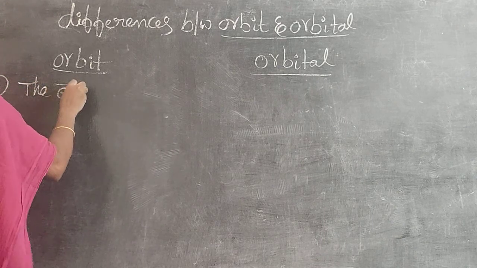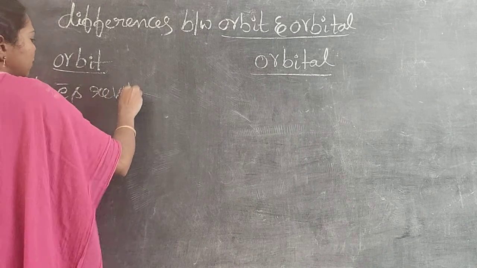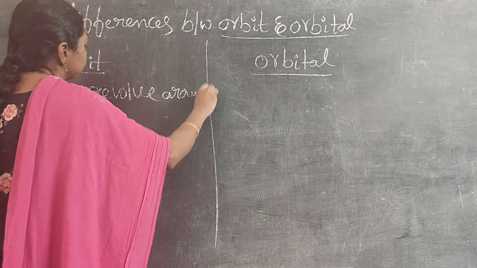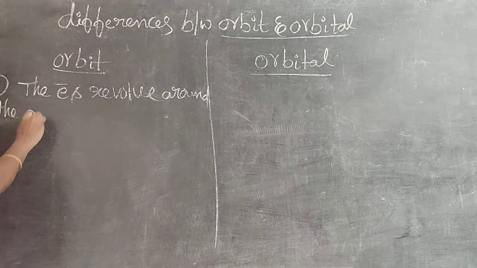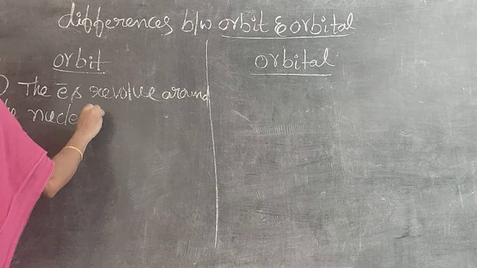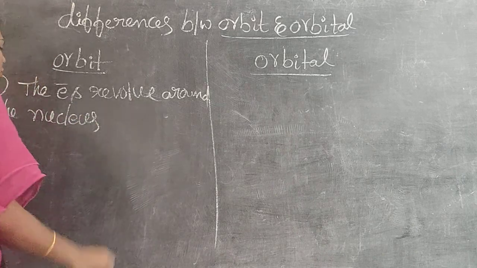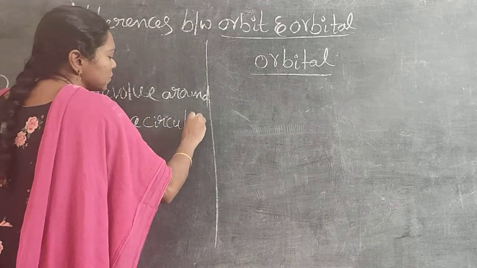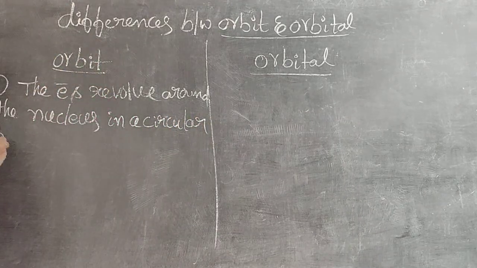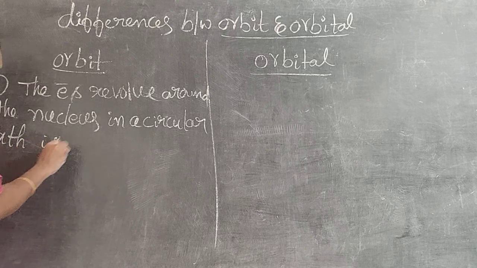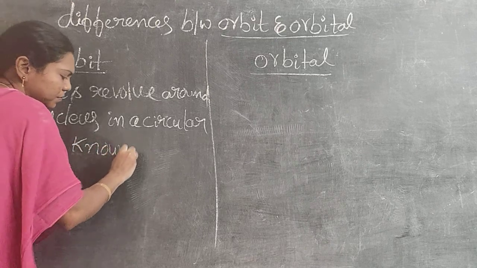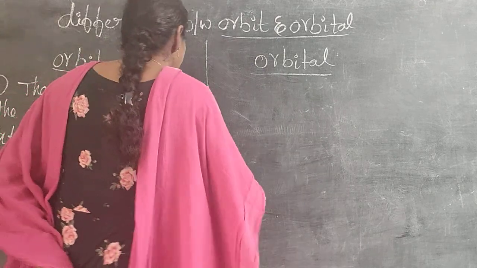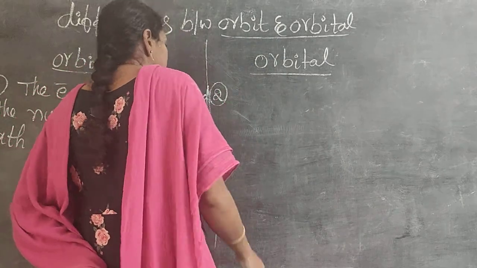The electrons revolve around the nucleus in a circular path. It is known as an orbit. What is an orbital?